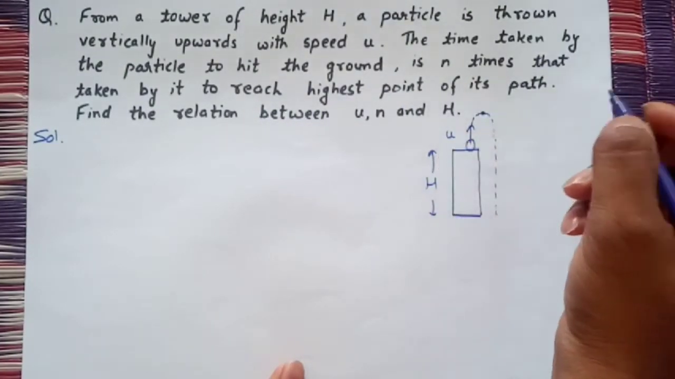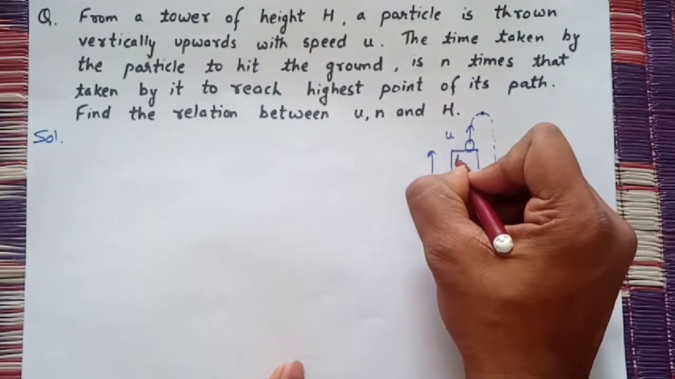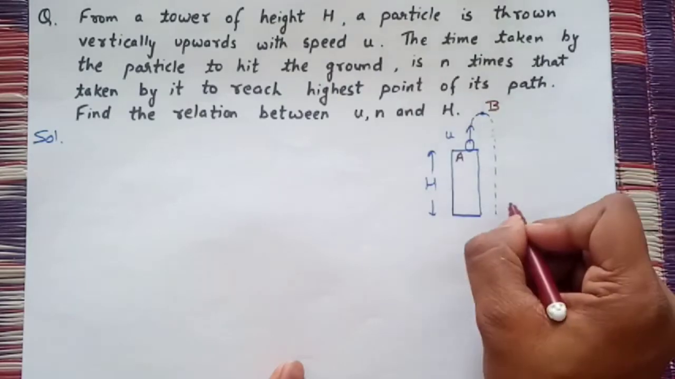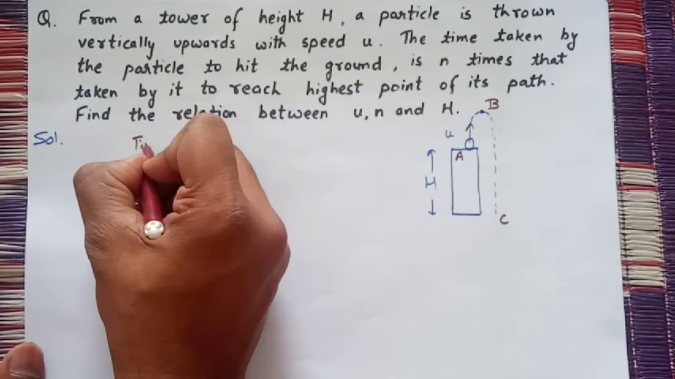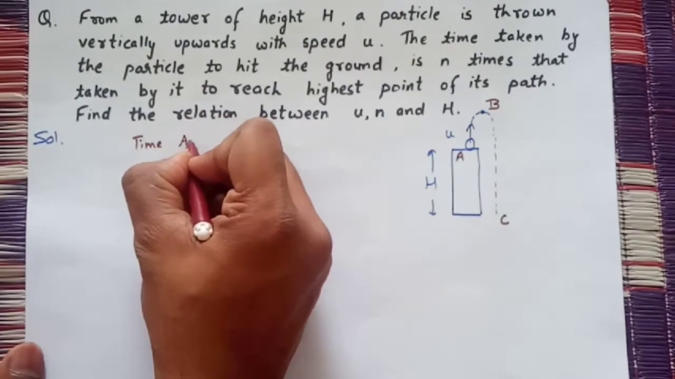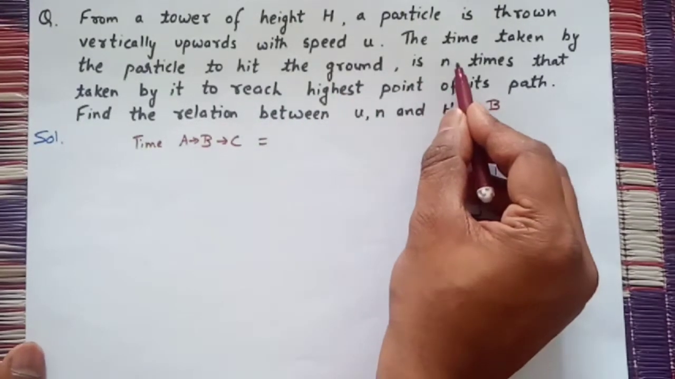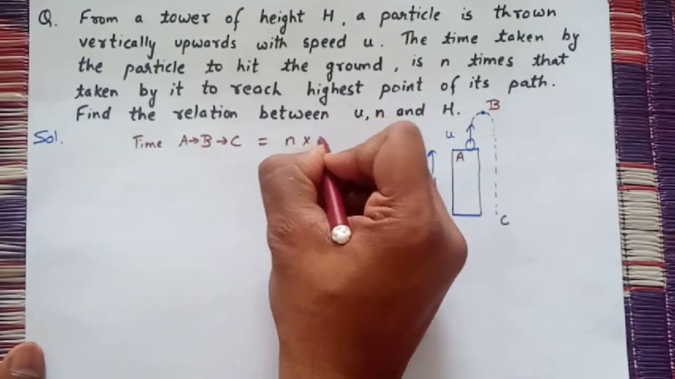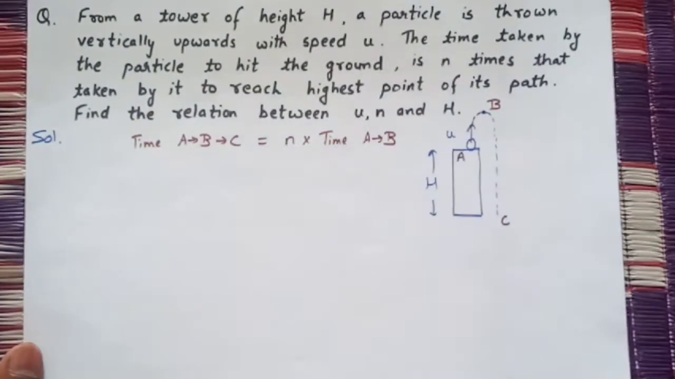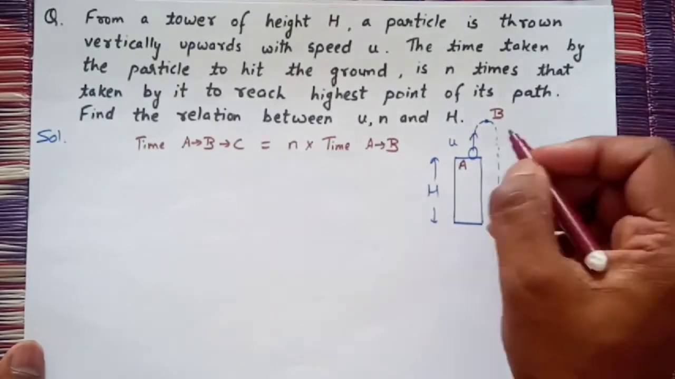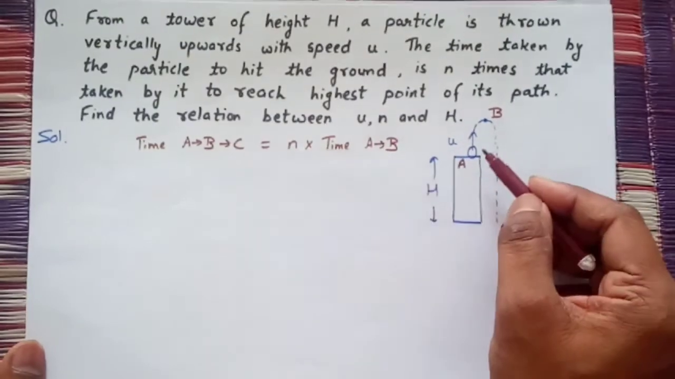Means if I take it as point A, point B and point C, then the question is saying that time taken by the particle from A to B to C is equal to n times the time taken by the particle to move from A to B. This is the question. The particle has taken time from A to B multiplied by n, it will be equal to the total time.